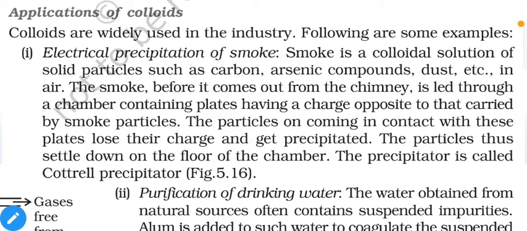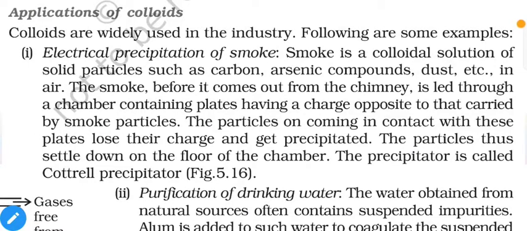First, electrical precipitation of smoke. Smoke is a colloidal solution of solid particles such as carbon, arsenic compounds, dust, etc., and they are hazardous for living organisms. Before the smoke comes out of the chimney, it passes through a chamber containing plates charged opposite to the charge carried by the smoke particles. That means we are going to neutralize them, just like electrophoresis. The particles, on coming in contact with these plates, lose their charge and are precipitated. The particles thus settle down on the floor of the chamber.